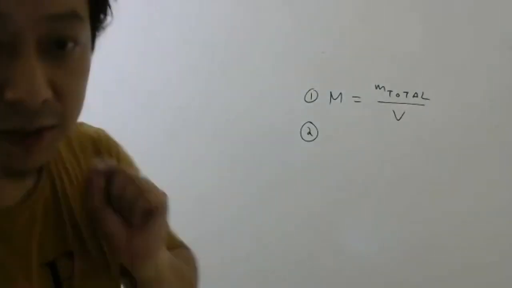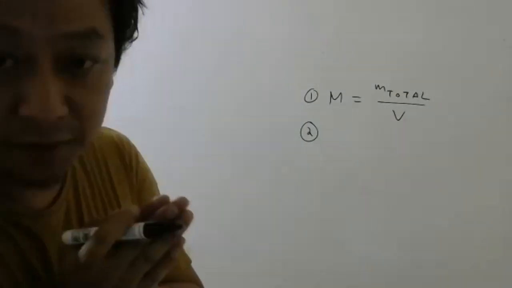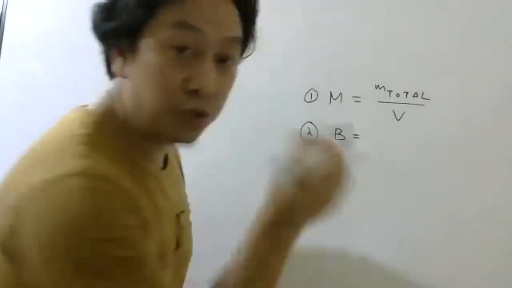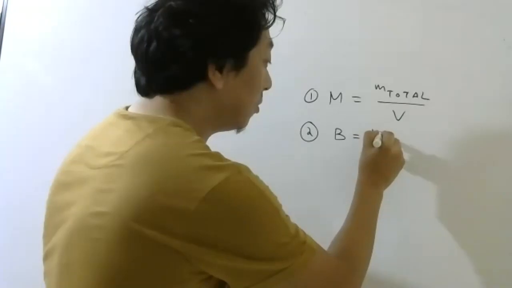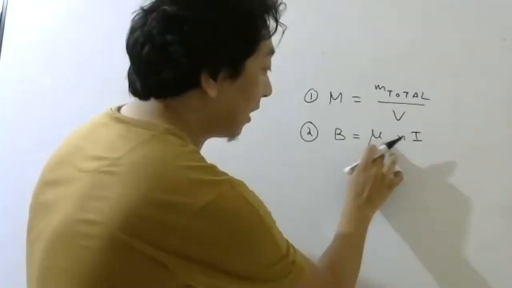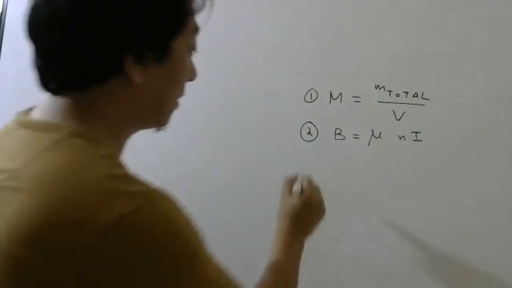Then I told you that if you put a material in a solenoid, the total magnetic field, usually we used to write what formula? Mu naught Ni. But in a material, we write mu Ni. So mu is the permeability of the medium.